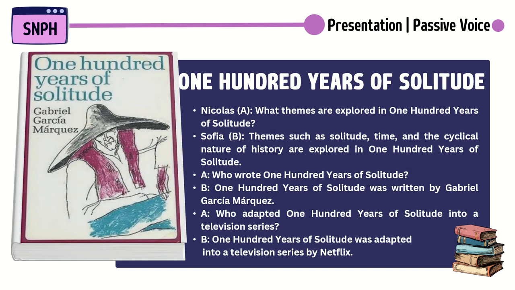What themes are explored in 100 Years of Solitude? Themes such as solitude, time, and the cyclical nature of history are explored in 100 Years of Solitude. Who wrote 100 Years of Solitude? 100 Years of Solitude was written by Gabriel Garcia Marquez.